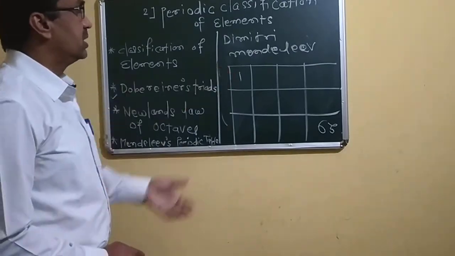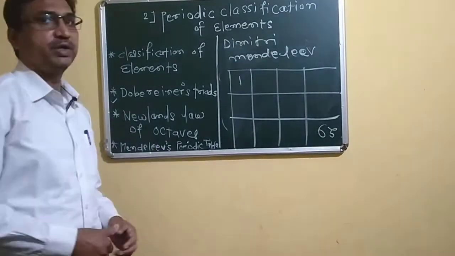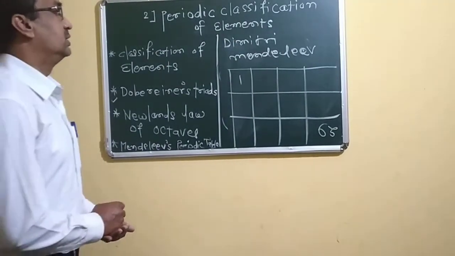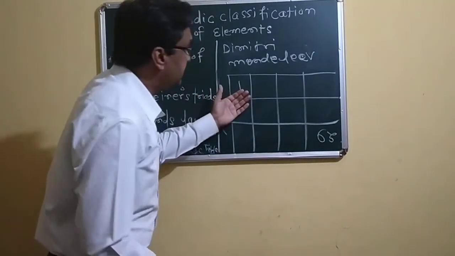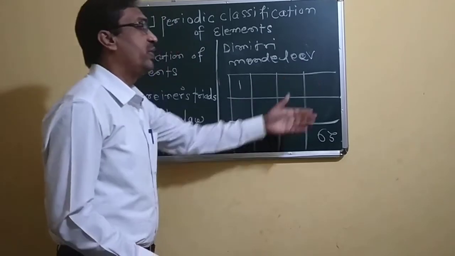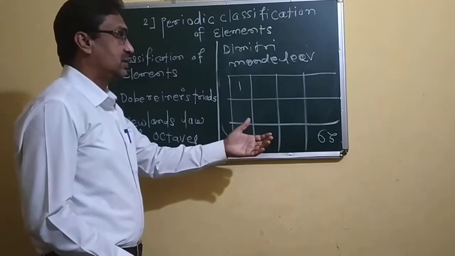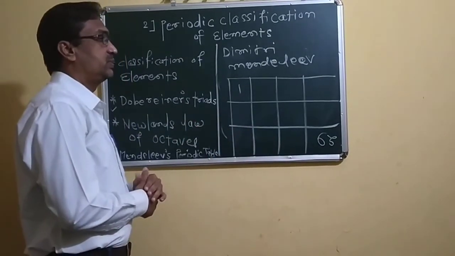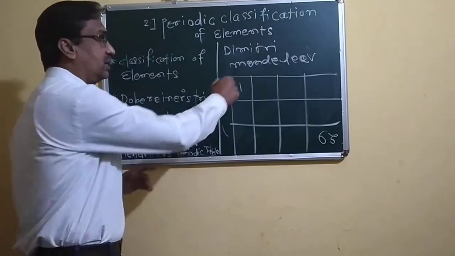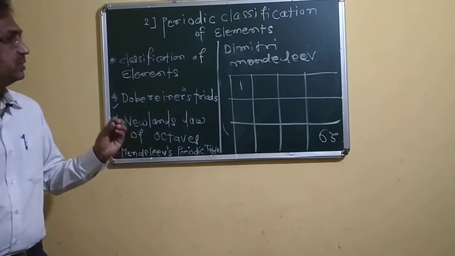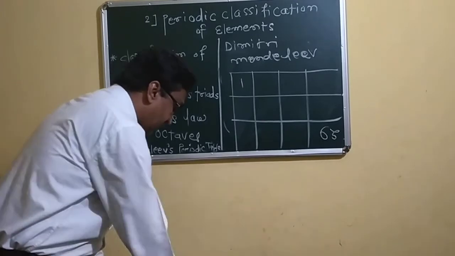After that, by using properties related to that, physical properties, chemical properties, densities, melting points, boiling points, it was found that by arranging these elements in increasing order of their atomic masses, these 63 elements are well settled, so that in a single column we can find elements with similar properties.